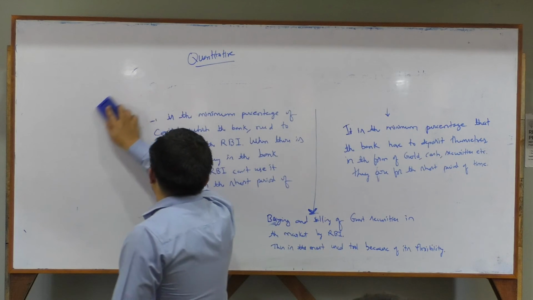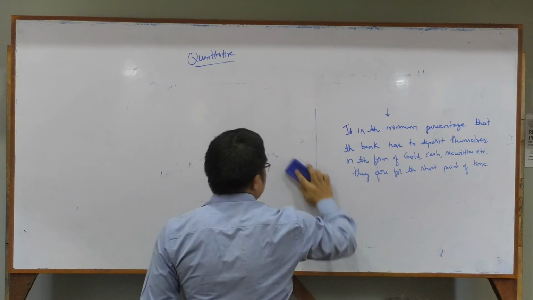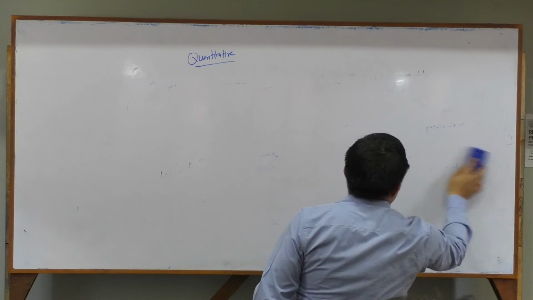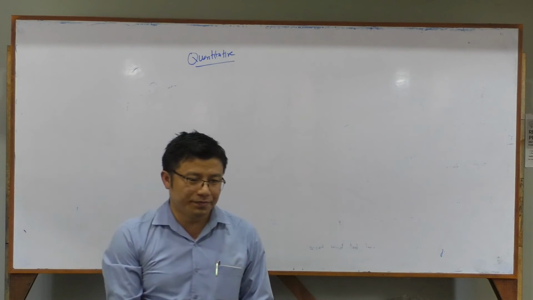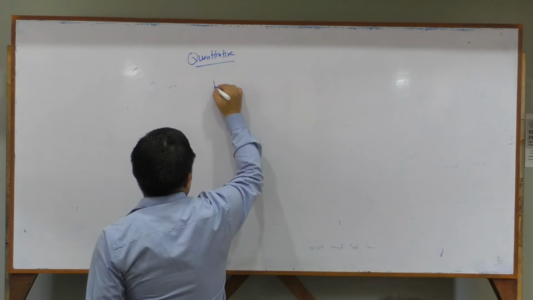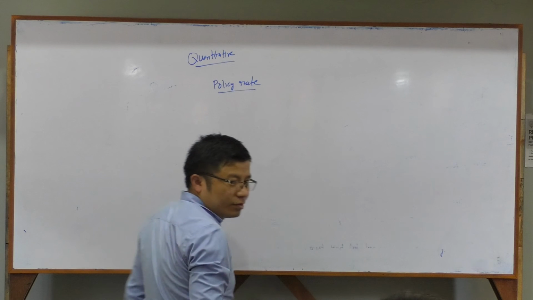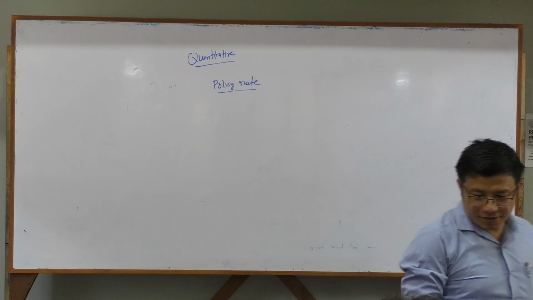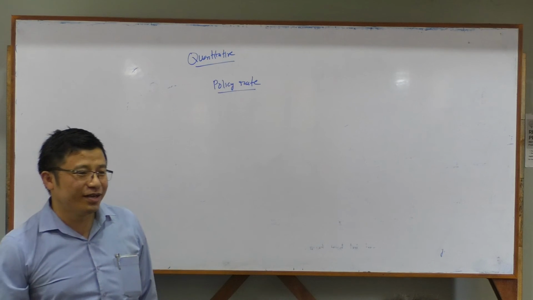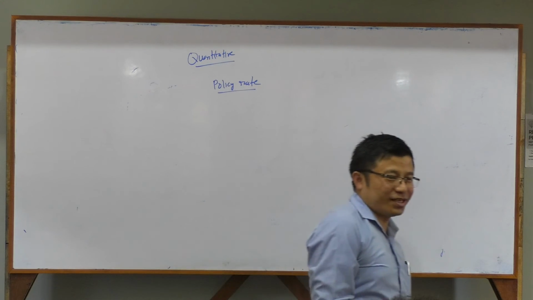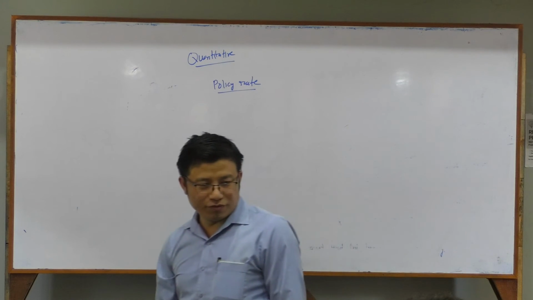So now we will move to policy rate. Again, this rate is used most of the time in the examination. How many types of policy rate are there? 5 types, no? 4 or 5? 4. Really? Yeah, repo rate, reverse repo rate, marginal standing facility rate, and bank rate, then it is 4. Achha.